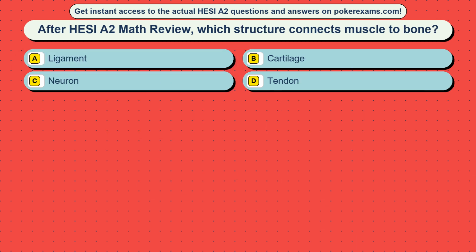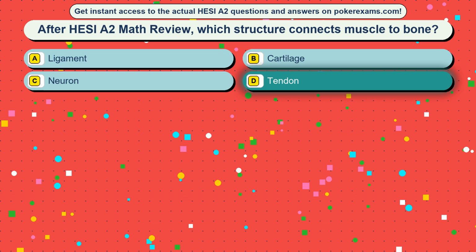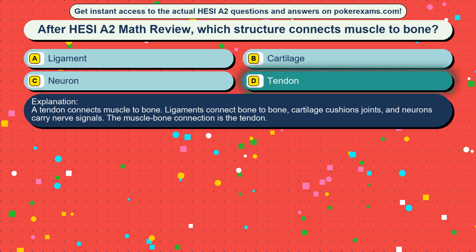Question 6. After HESI A2 Math Review, which structure connects muscle to bone? Option A, ligament. Option B, cartilage. Option C, neuron. Option D, tendon. The correct answer is option D, tendon. A tendon connects muscle to bone. Ligaments connect bone to bone, cartilage cushions joints, and neurons carry nerve signals. The muscle-bone connection is the tendon.